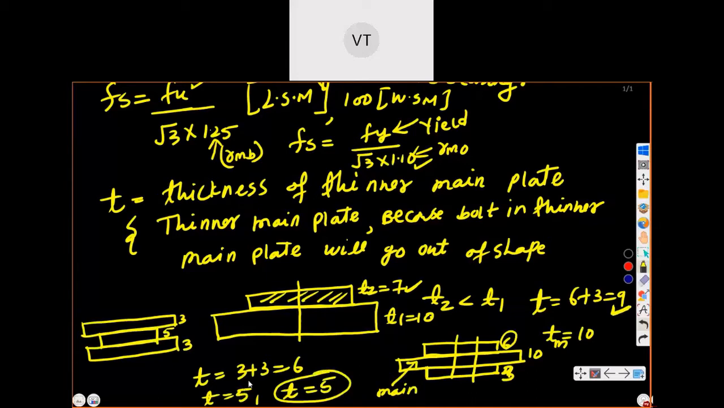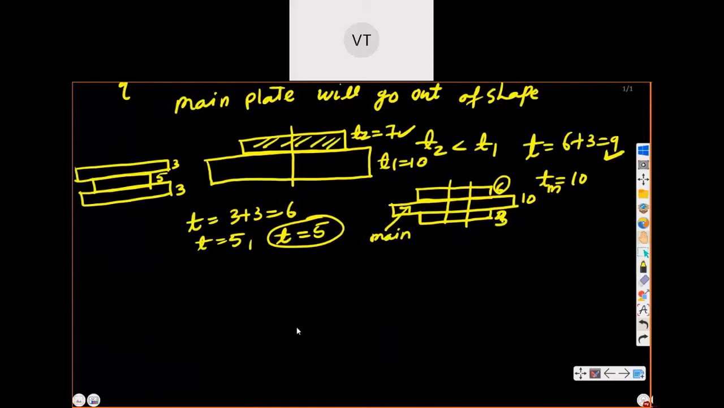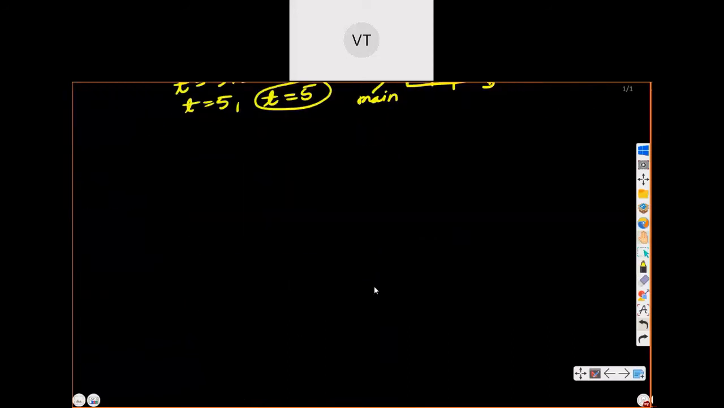Next, bearing capacity was there. Next we are discussing D, T and Fb. Remaining is Fb, so next we will discuss Fb. So what is this Fb? You can mute yourself, and if you have doubts you can unmute yourself. So Fb was the permissible bearing capacity.